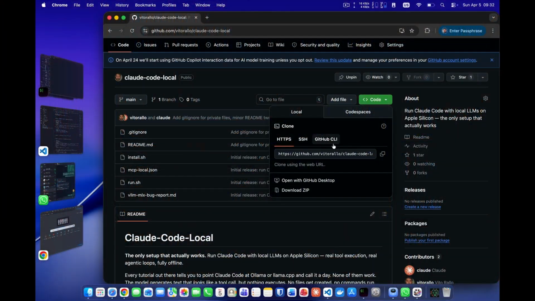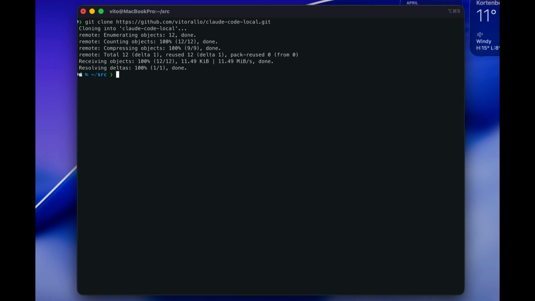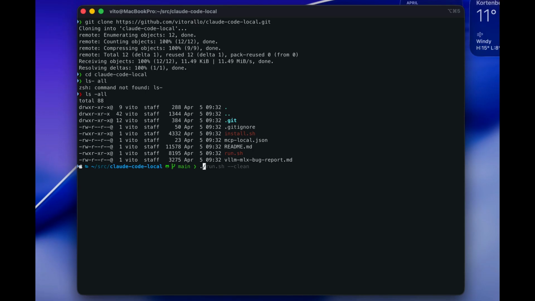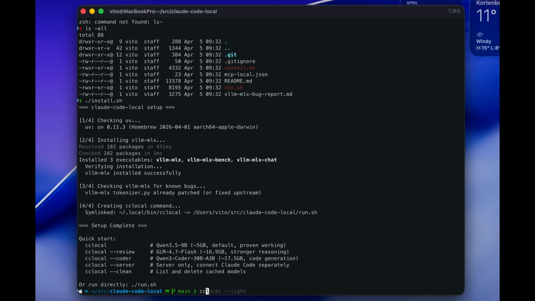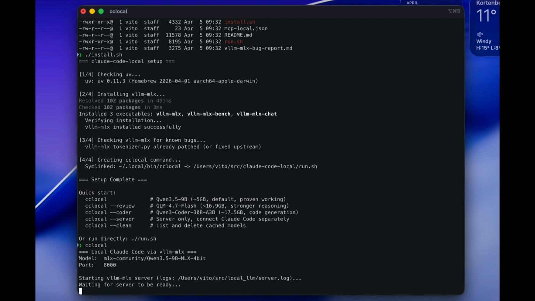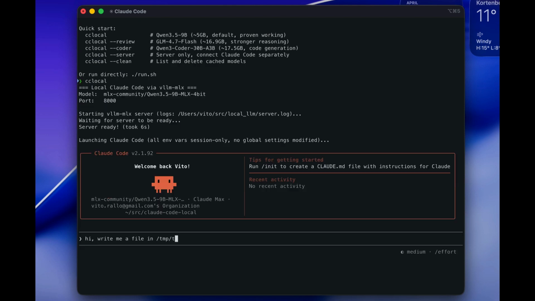The setup is 2 scripts. Clone the repo, run install, and you get a command called cclocal. That's it. Watch. At first run, it will download the model. Get a coffee. It's about 5 gigs for Qwen 3.5 9B, which runs great on a Mac. To start, type cclocal. It launches everything into one session that doesn't affect the global Claude Code setup. You are pointing local only here.